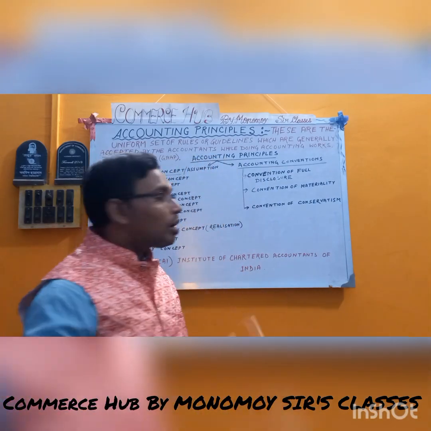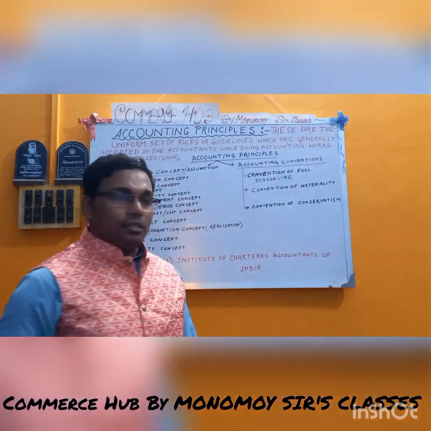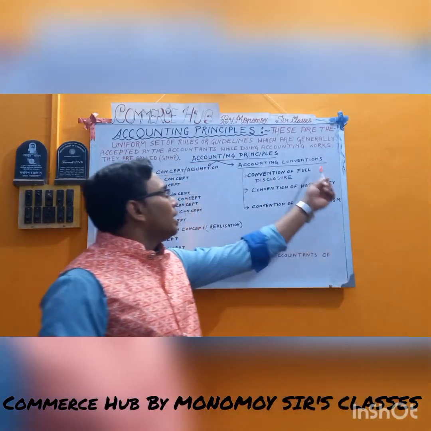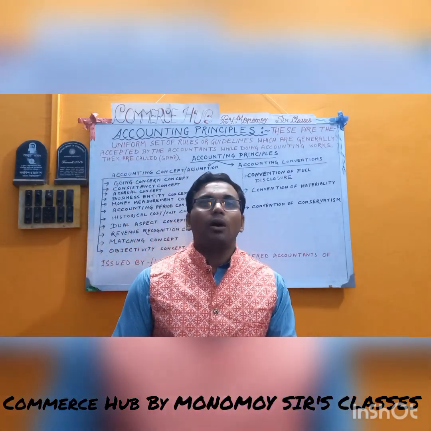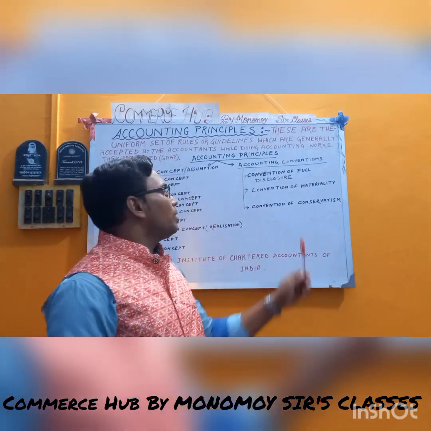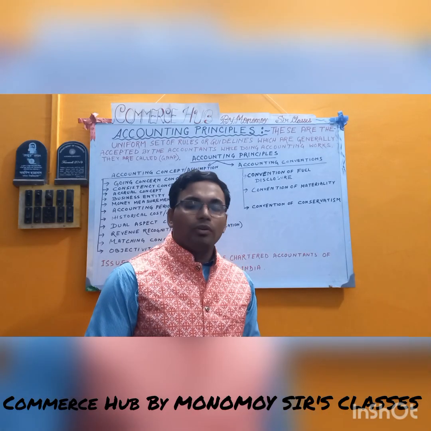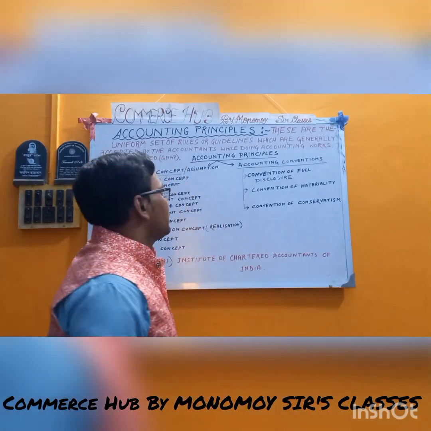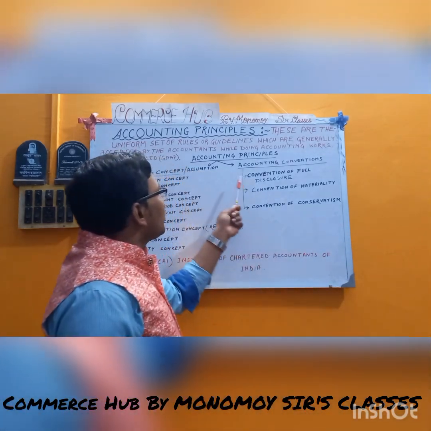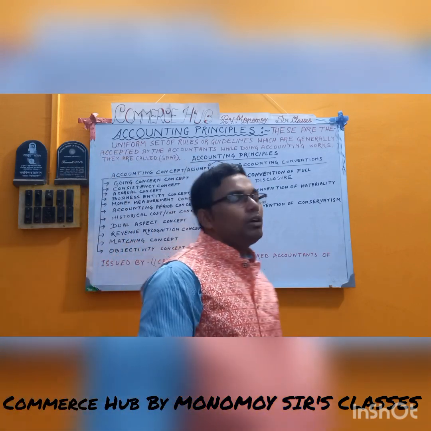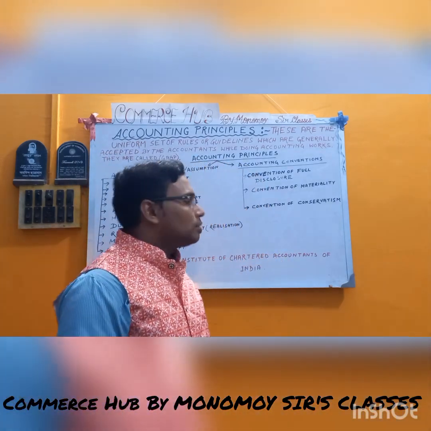Okay, now come to accounting convention. So I told you earlier, accounting convention will only come when we are making final accounts or a financial statement, right? The first one is convention of full disclosure.